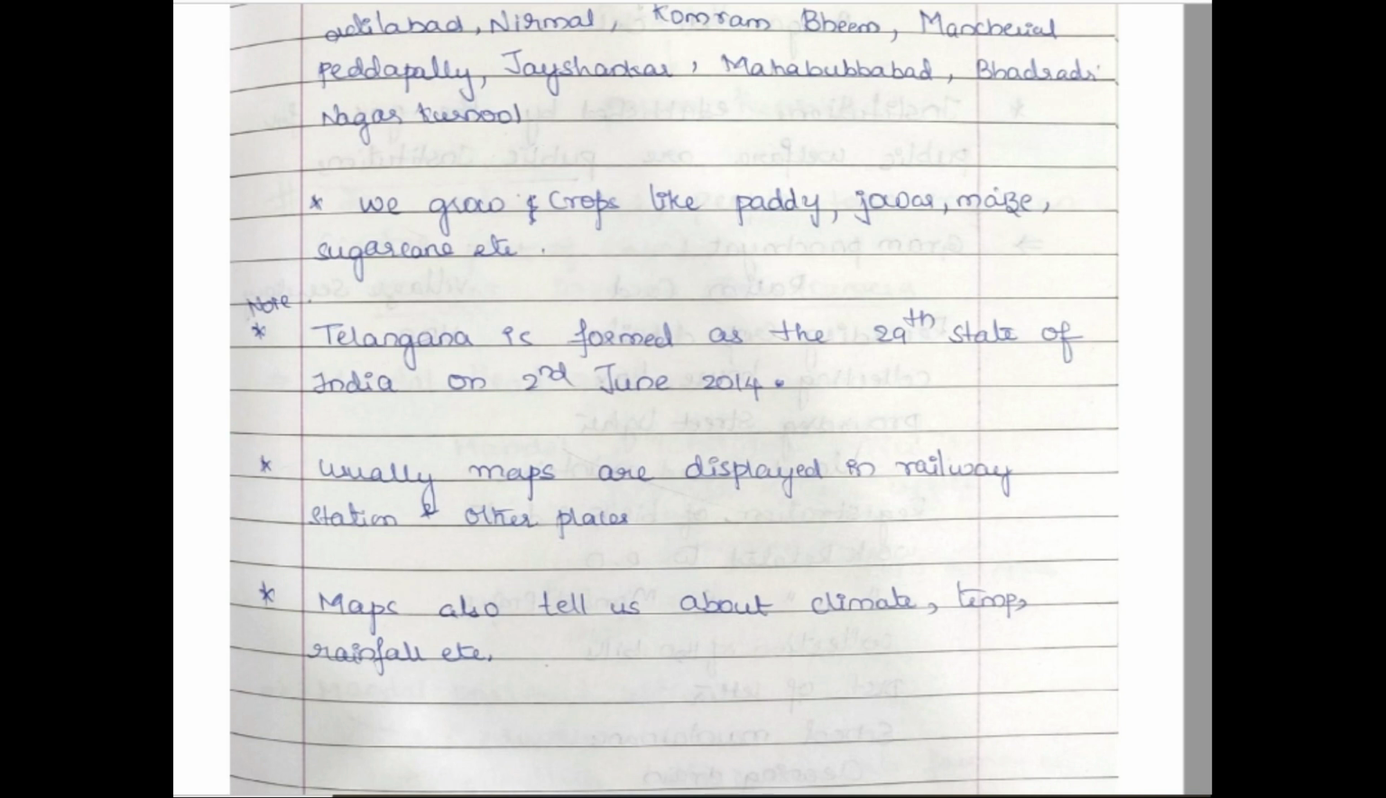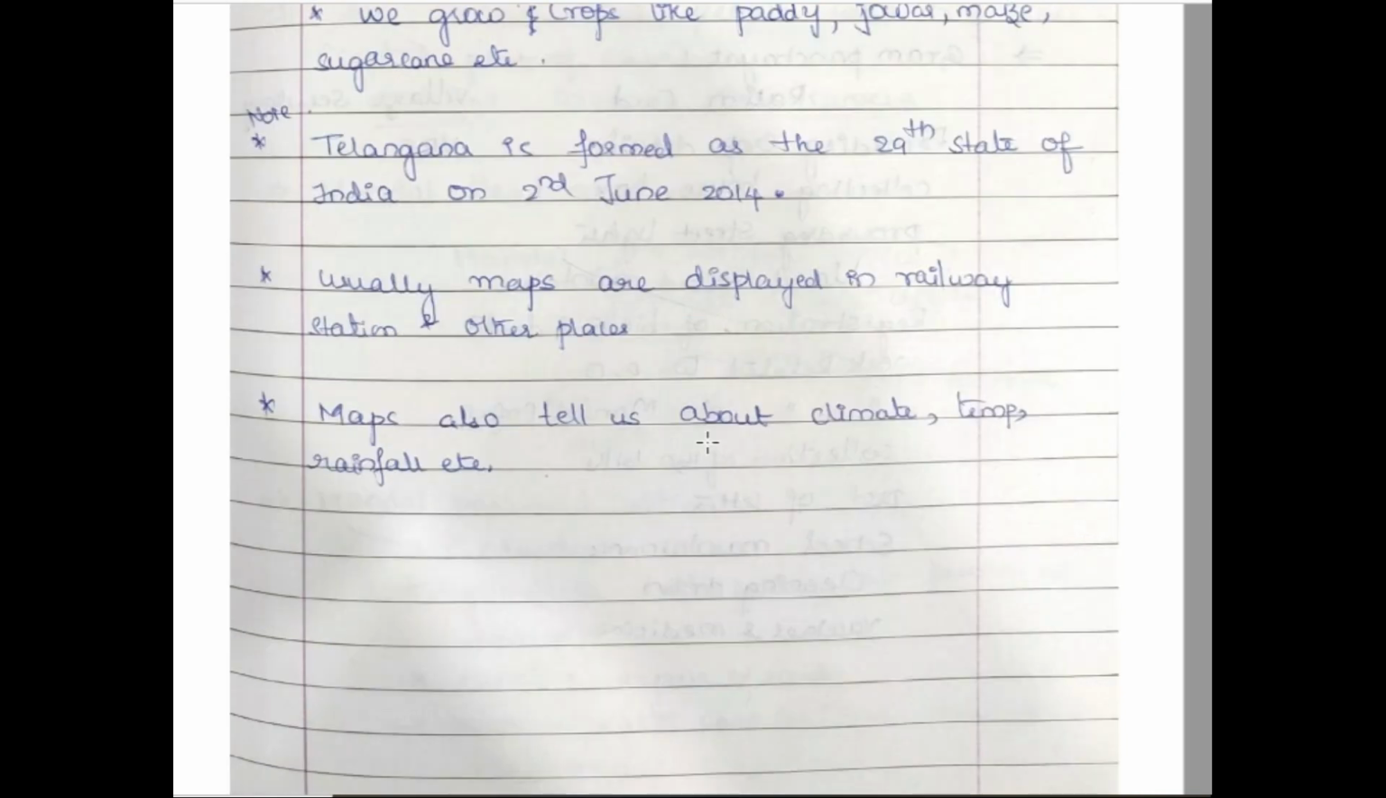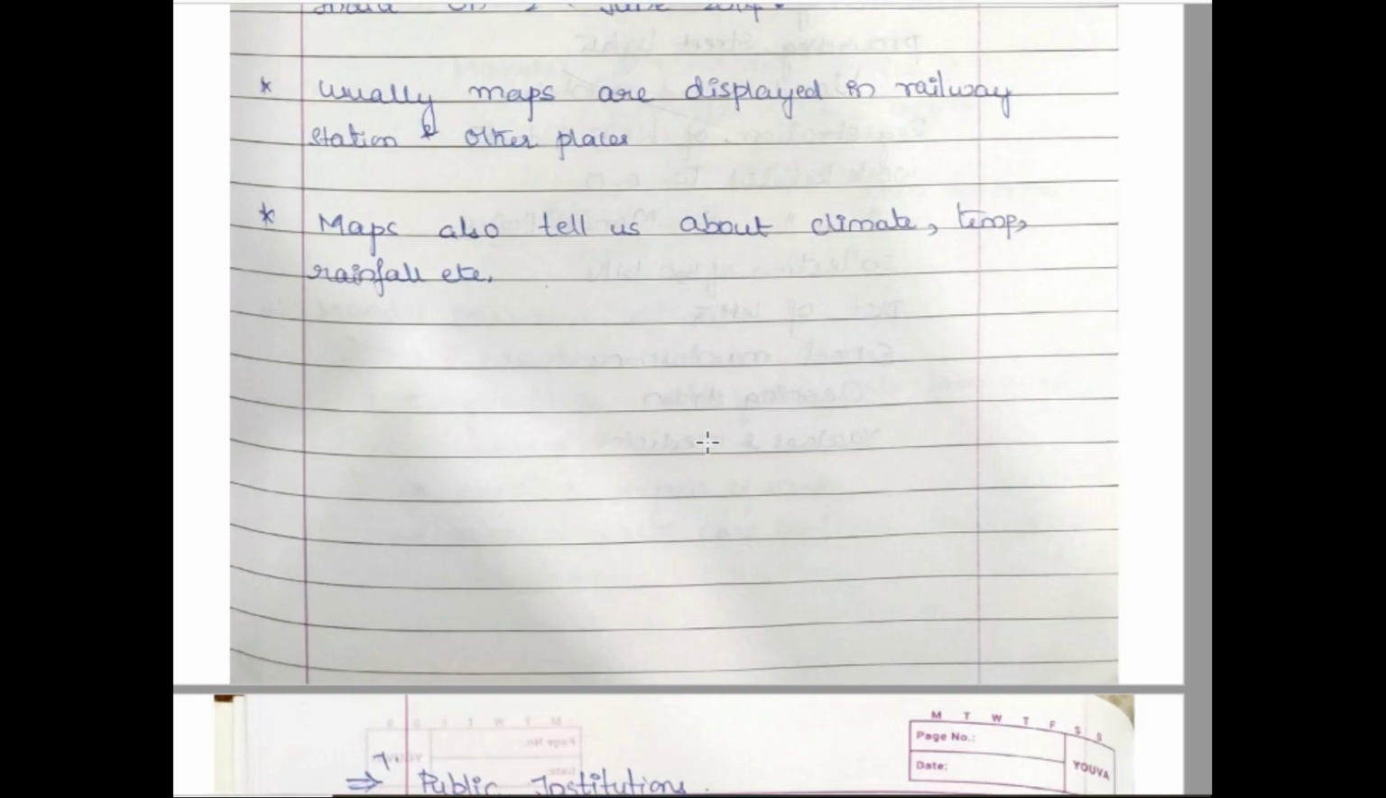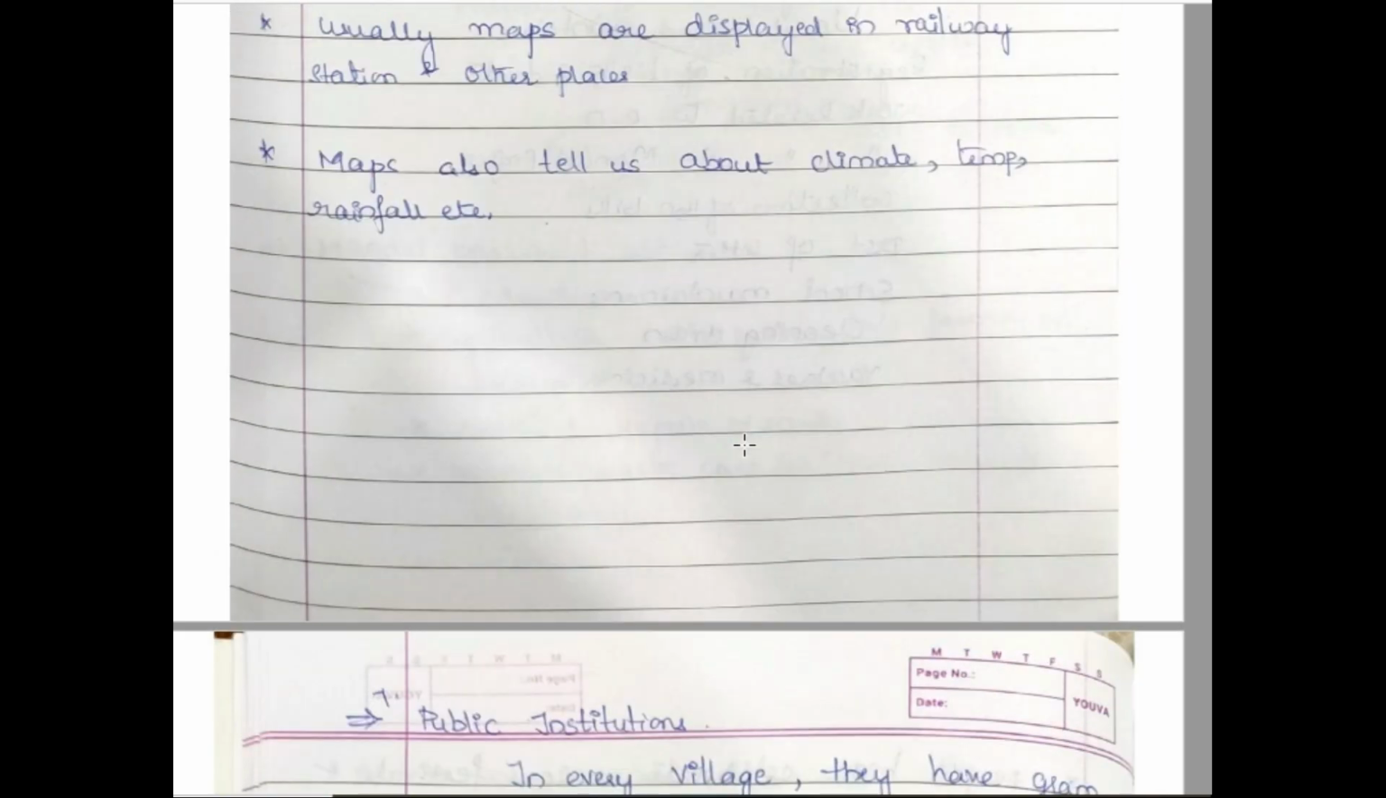Usually maps are displayed in railway stations and other places. Maps also tell about the climate, rainfall and temperature.